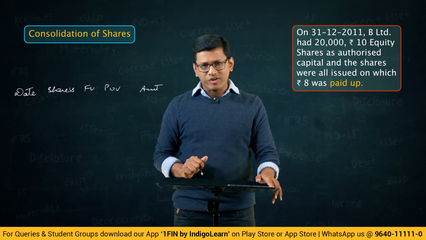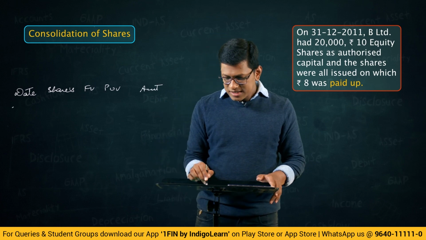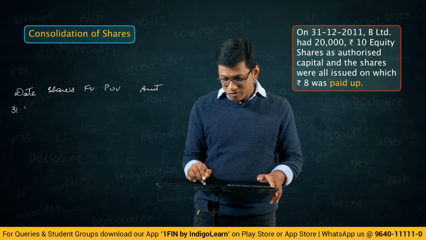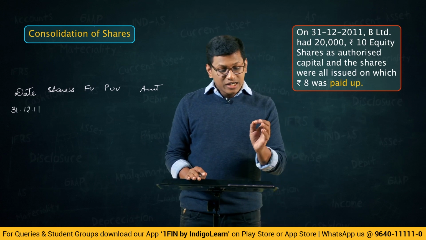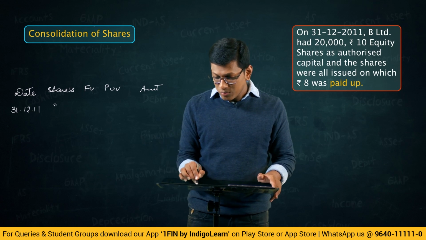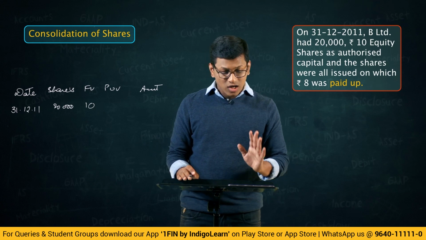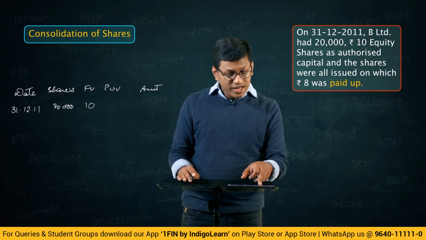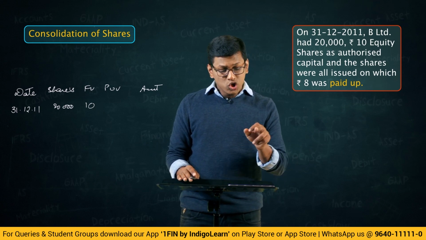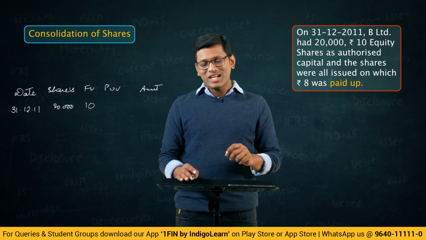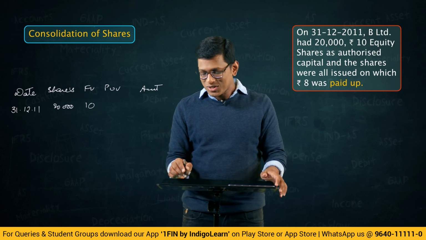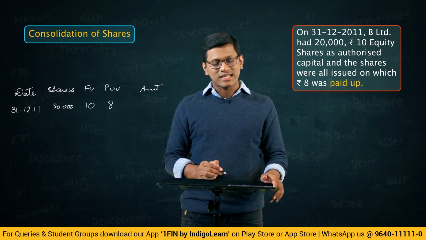So make all these different columns. First, what is the date that you have? 31st of December 2011. B Limited had 20,000, coming to the number of shares column, 20,000 shares of 10 rupees each, that is authorized, and the shares were all issued on which 8 was paid up. So see, automatically all those numbers you will get. In the paid up column, please write 8.